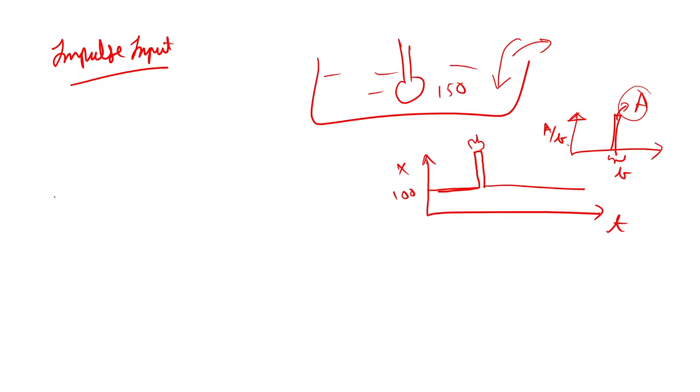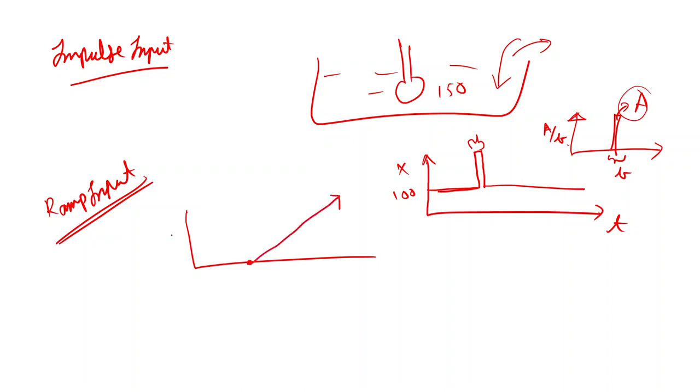Similarly, there is the ramp input. In ramp input, we keep on increasing the temperature constantly. So this is X and this is T. If I had a heat source in this system, the temperature of this fluid bath will keep on increasing, and the temperature of the thermometer will also keep on increasing. That kind of input is known as ramp input. By plotting this graph, or just looking at the process or the question, you can get an idea whether the given system has step input, impulse input, or ramp input.